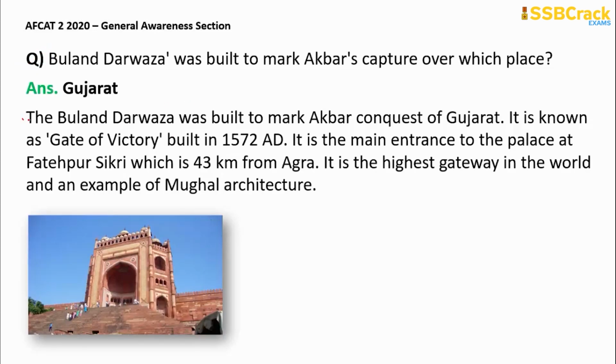The Buland Darwaza was built to mark Akbar's conquest of Gujarat, okay, and it is known as the Gate of Victory, and it was built in 1872 AD. It is the main entrance to the palace at Fatehpur Sikri, which is 43 km from Agra, and it is the highest gateway in the world and an example of Mughal architecture. So the place was Gujarat.